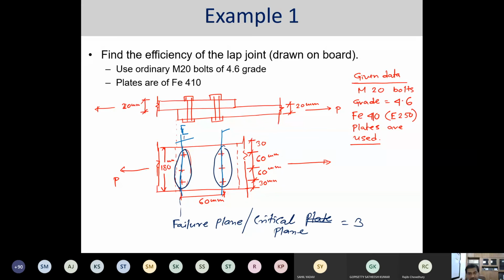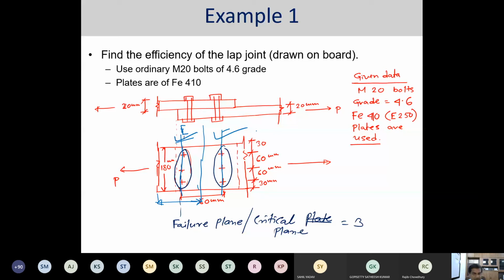See, the point is, as it is symmetric in cross section, symmetric in geometry and the loading, we have to consider the tensile strength of the plate itself. If we take the symmetry from here to here, then yes, it can start from here also, but one particular failure plane I have to consider.